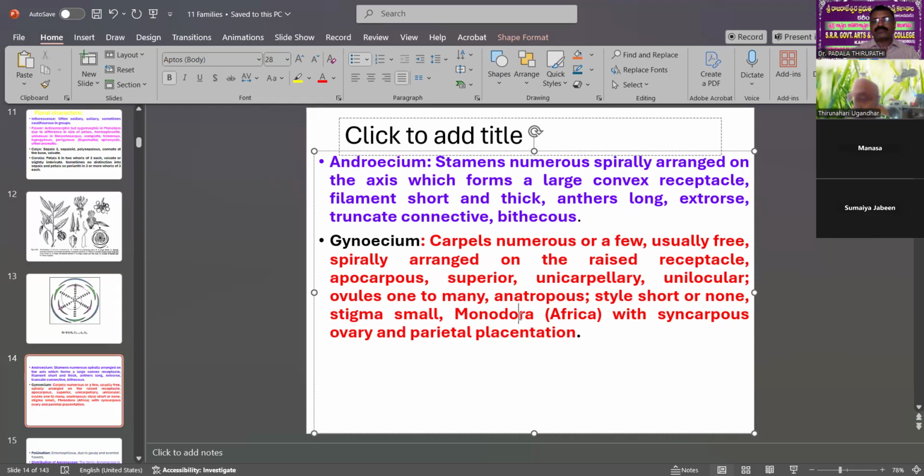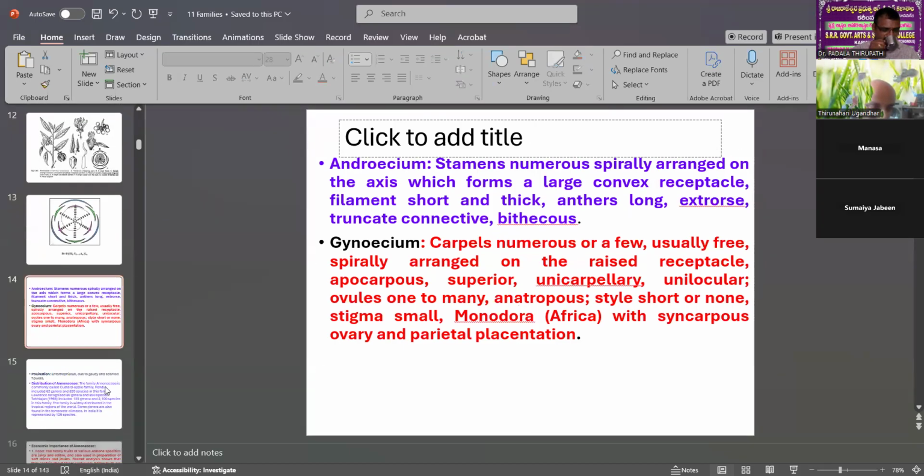That is a specialized part of the syncarpous ovary and parietal placentation. The remaining ones, like Annona squamosa, have a unilocular ovary, anatropous ovules and an apocarpous superior ovary. That is the difference between Annona squamosa and the Monodora plant, which are different in the plant. That is also one character.